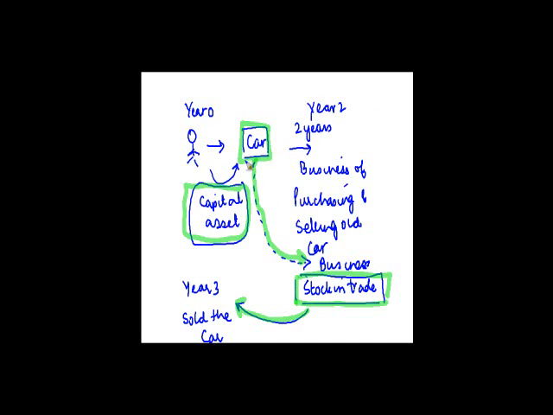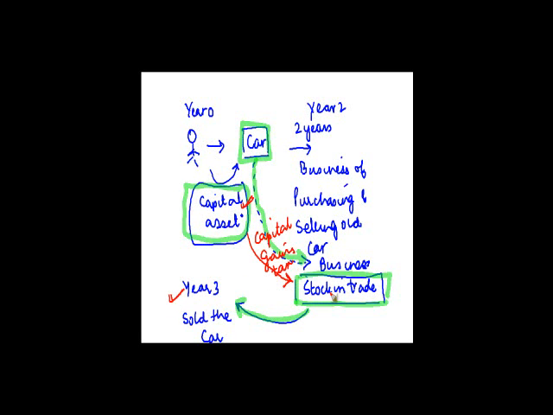The first thing is that whenever you convert this capital asset into stock and trade, this event is liable to capital gains tax, right? Why? Because this is treated as a transfer of a capital asset, right? Although the tax has to be paid only in the year when this car is sold,